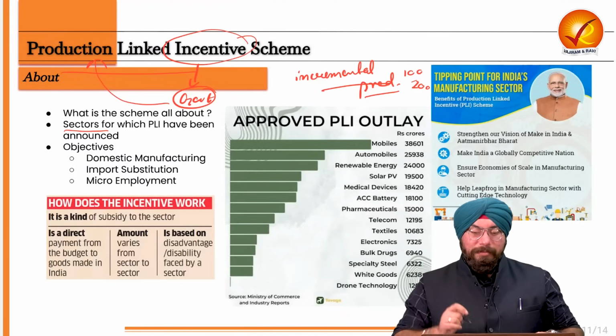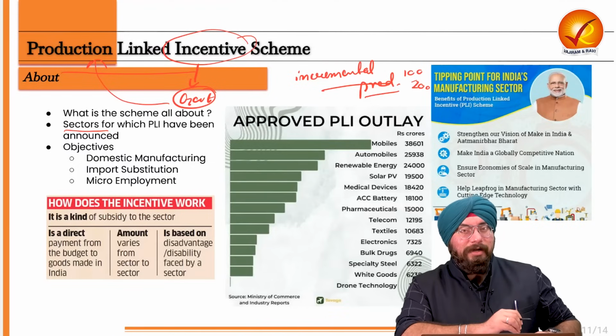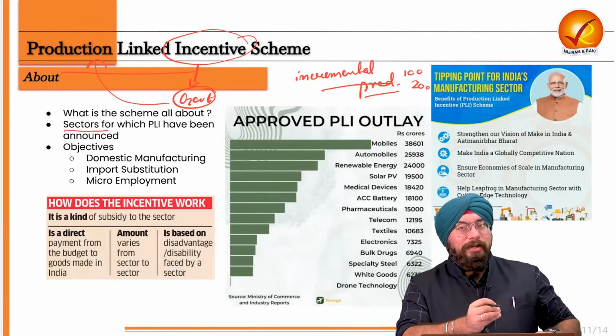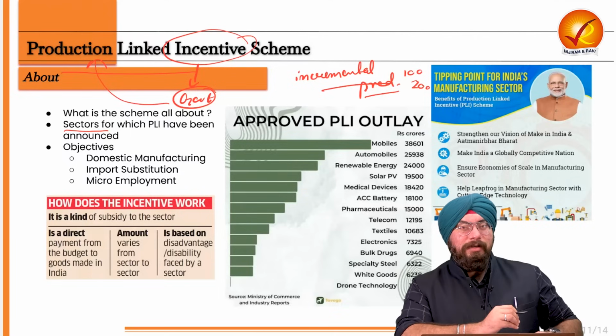We'll discuss why, but there are specific sectors which the government wants to target, where incremental production is a necessity for our country. So what are those sectors?